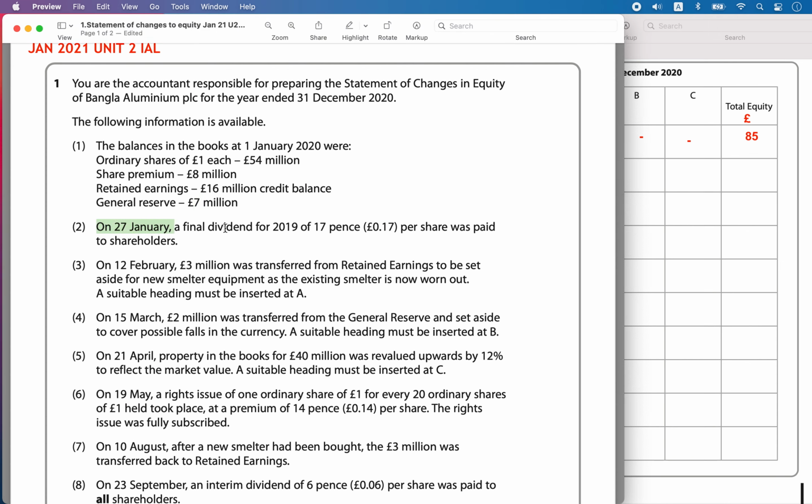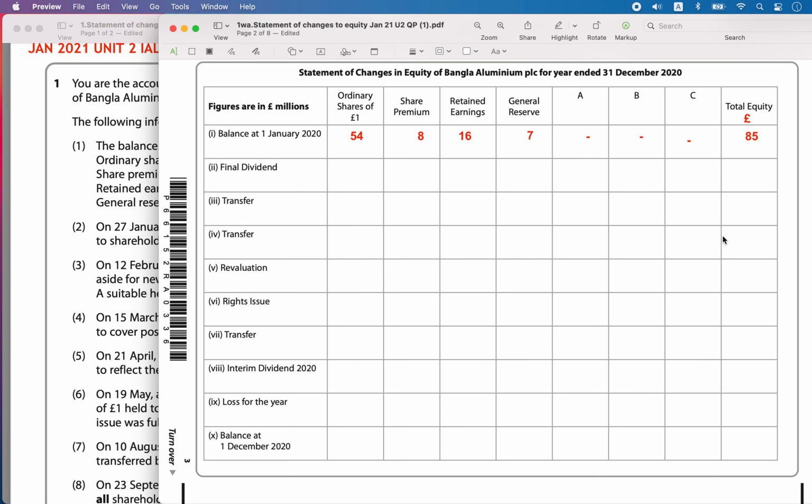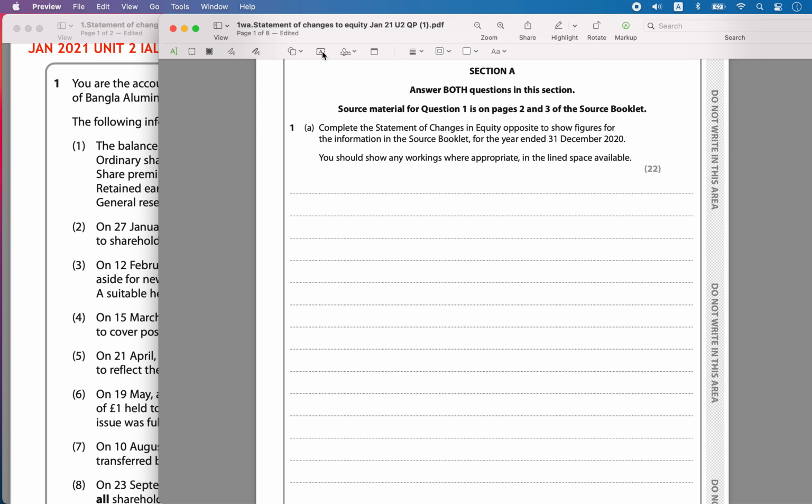Then the next information given: on 27th Jan, a final dividend for 2019 of 17 pence, 0.17 per share, was paid to the shareholders. So a final dividend was issued. For this we have to calculate. How is the final dividend calculated? Okay, final dividend we have to calculate. So here there is a working space. So let's go and write it as working.